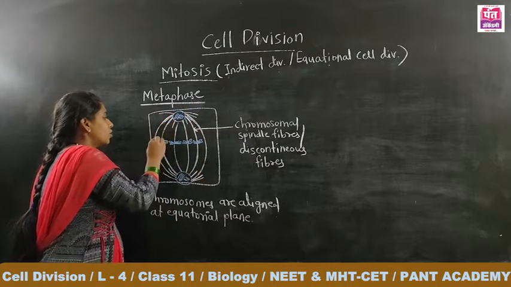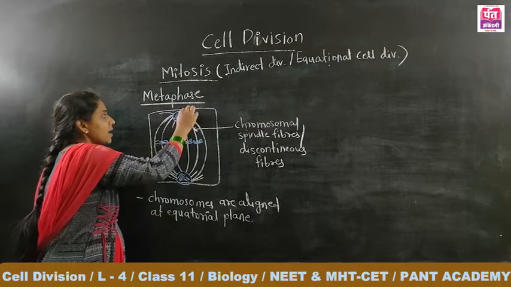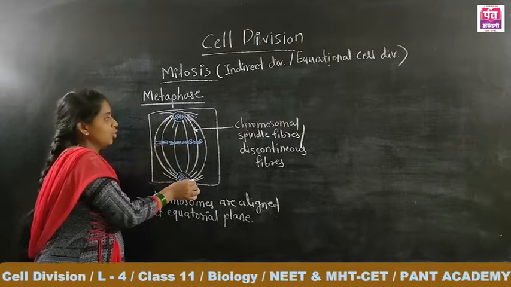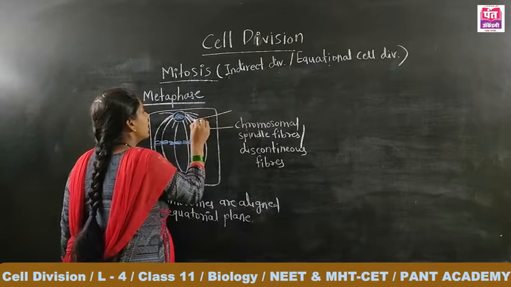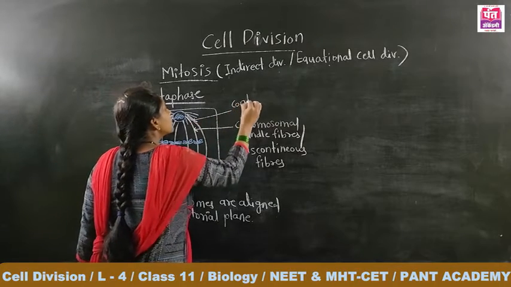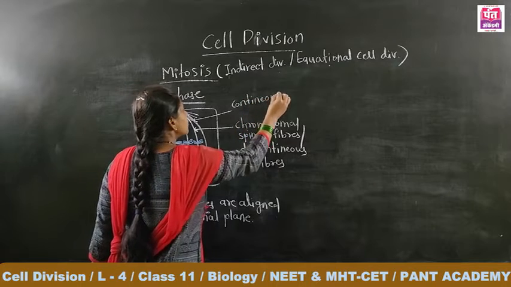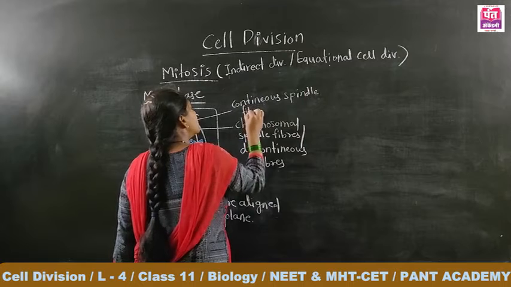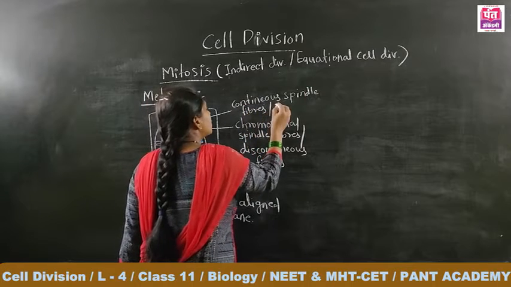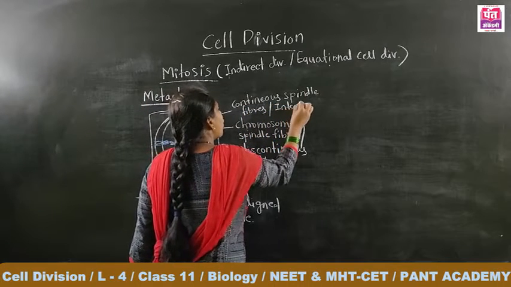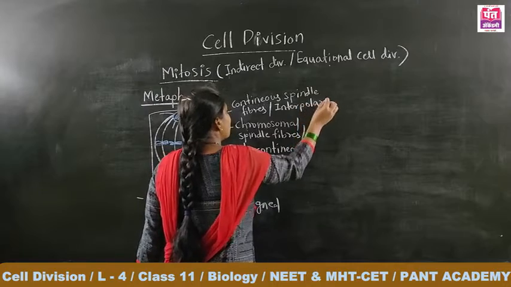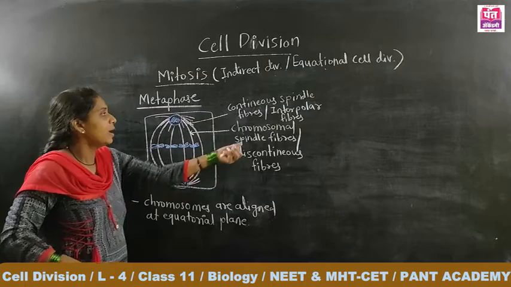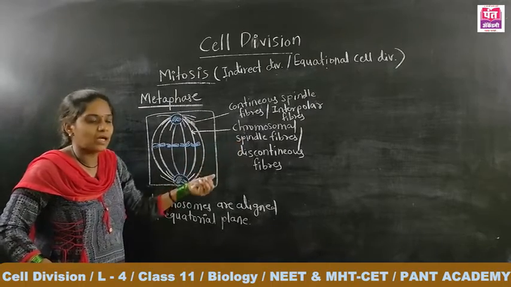Besides the chromosomal spindle fibers or discontinuous fibers, the other fibers do not attach to any chromosome. They run from one pole to the other pole without any discontinuation, and these fibers are termed continuous spindle fibers, or they may also be known as interpolar fibers, between the two poles. These are the two types of spindle fibers.